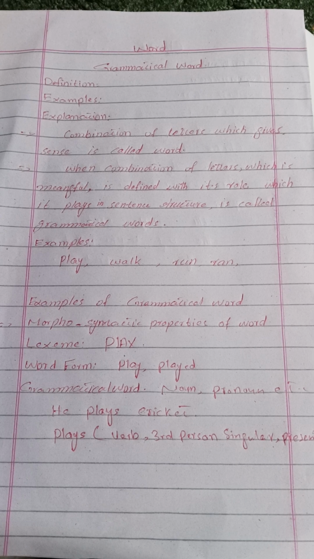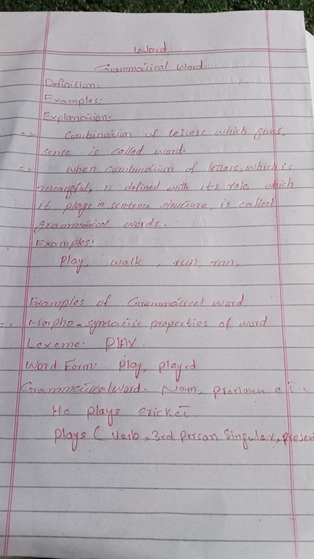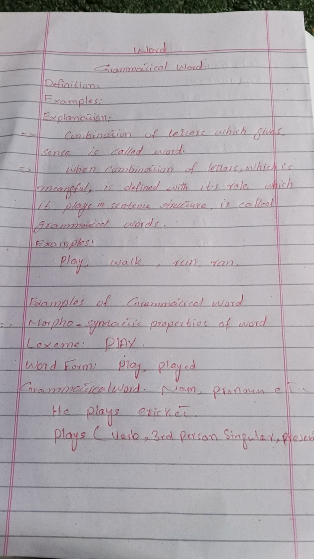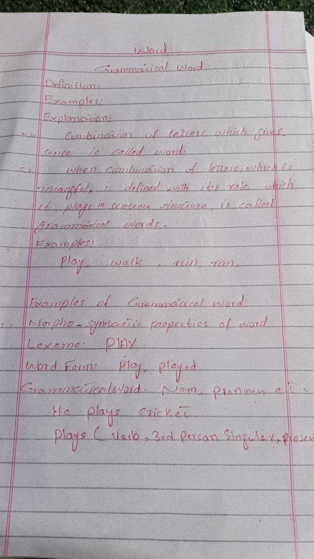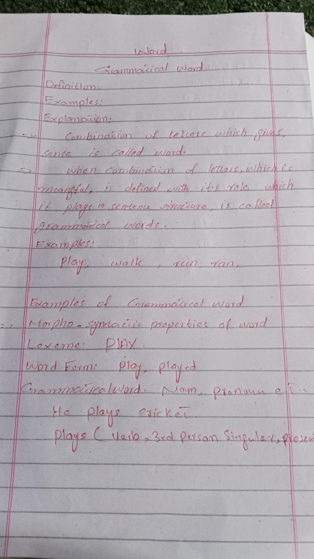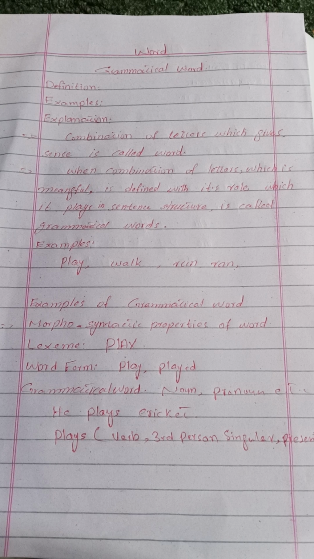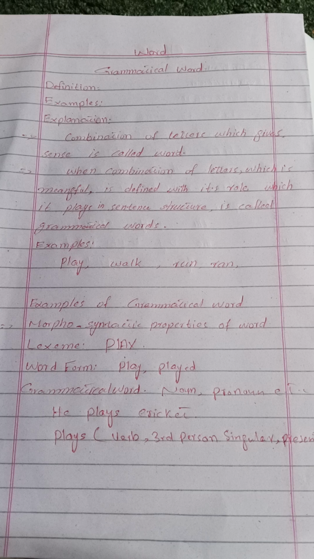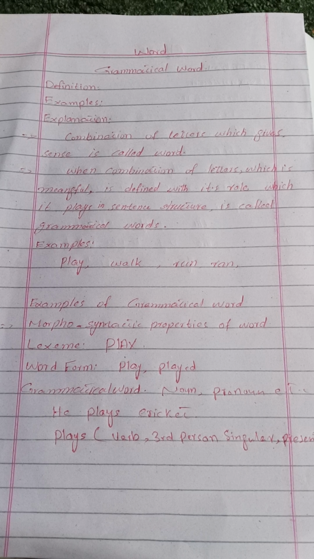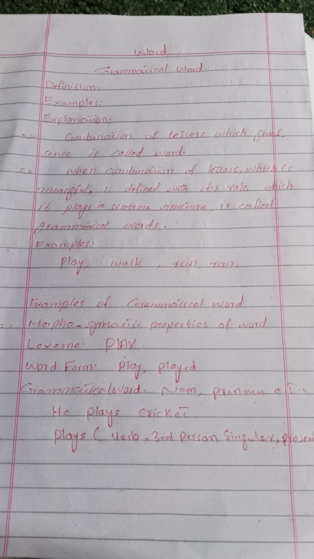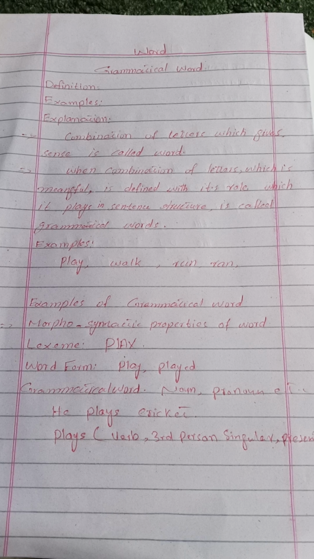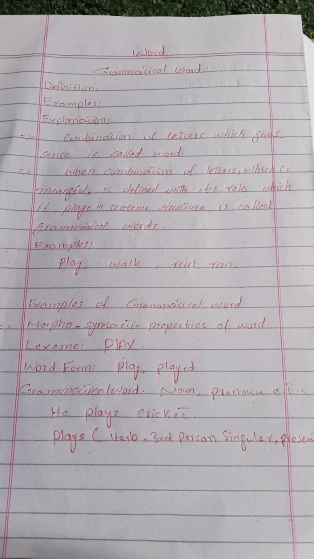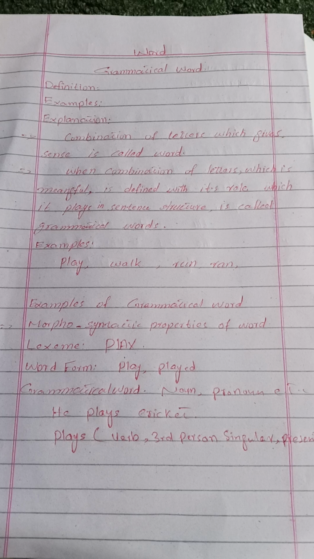In a general sense, the word may be defined as a combination of different letters which gives meaning. For example, there is a word running. This combination is meaningful. This combination shows an activity, a physical activity, and that is why we say that this combination is a word.